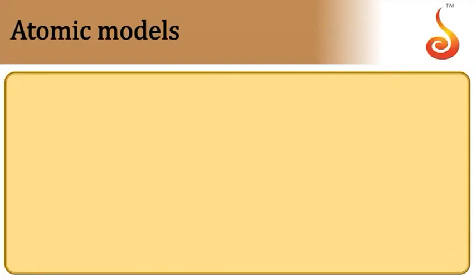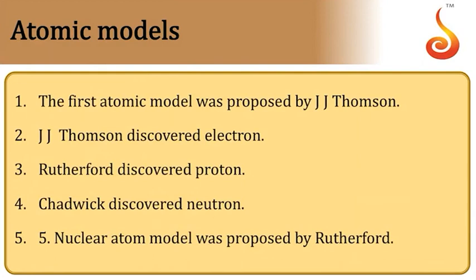So today we will discuss the synopsis of the chapter Atoms. The first thing that we come across here is atomic models. Several atomic models were proposed. Following the discovery of the electron by J.J. Thomson, the first atomic model was proposed by J.J. Thomson. It failed to explain the origin of the spectrum of the atom.